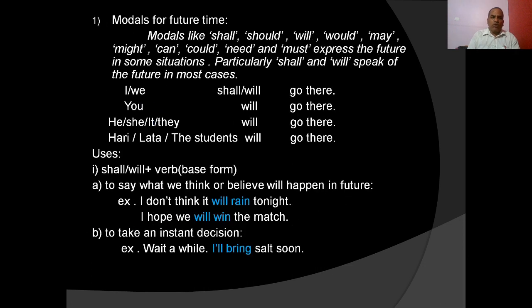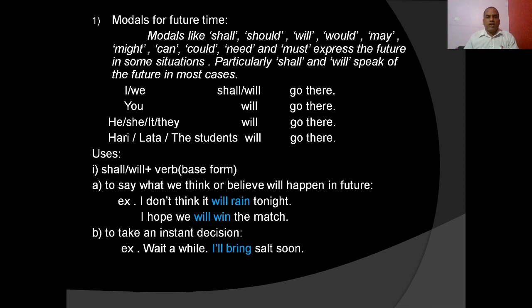So let us discuss one by one. First of all, we should discuss modals for future time. Modals like shall, should, will, would, may, might, can, could, need, must express the future in some situations. Particularly, shall and will speak of future in most cases. Take the example: I shall go now, I shall go there, we shall go there, he will go there, he, she, it, they will go there, Hari, Lata, the students will go there.